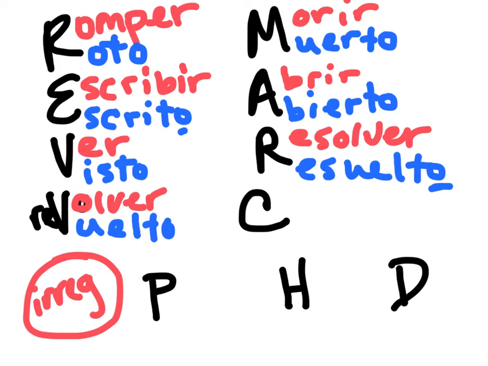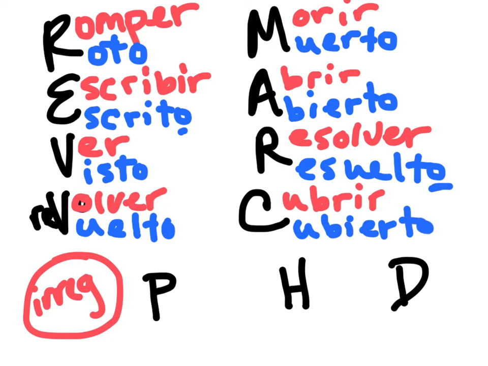Okay? And then C is for cubrir, to cover, and it becomes cubierto, covered. Okay, so P, down here below, our last three. P is for poner, to put. Puesto means put. For example, the plates are put on the table. Los platos ya están puestos en la mesa.